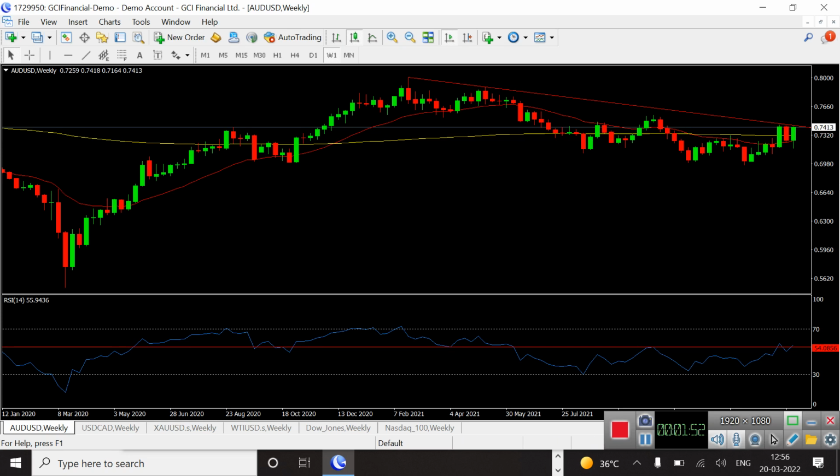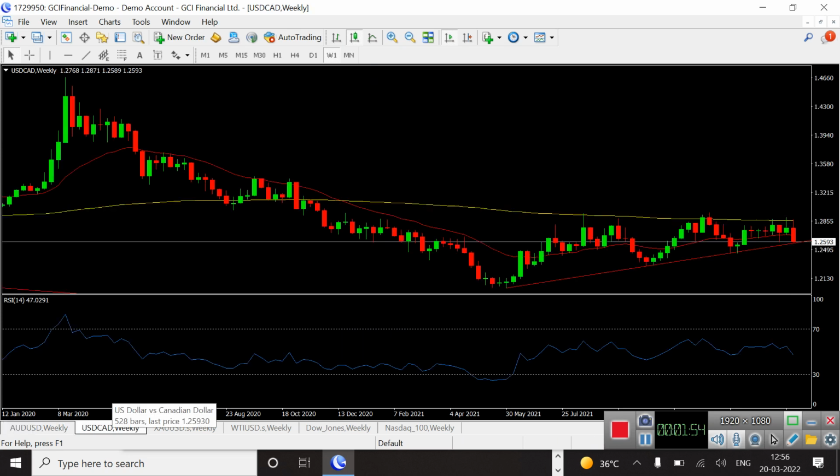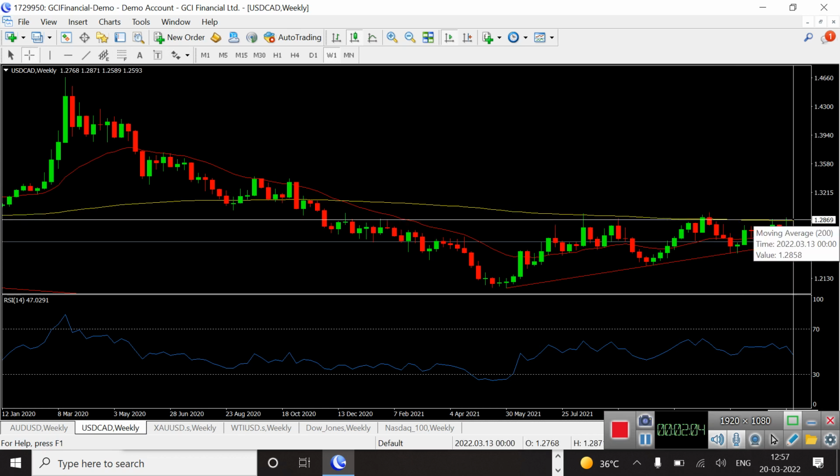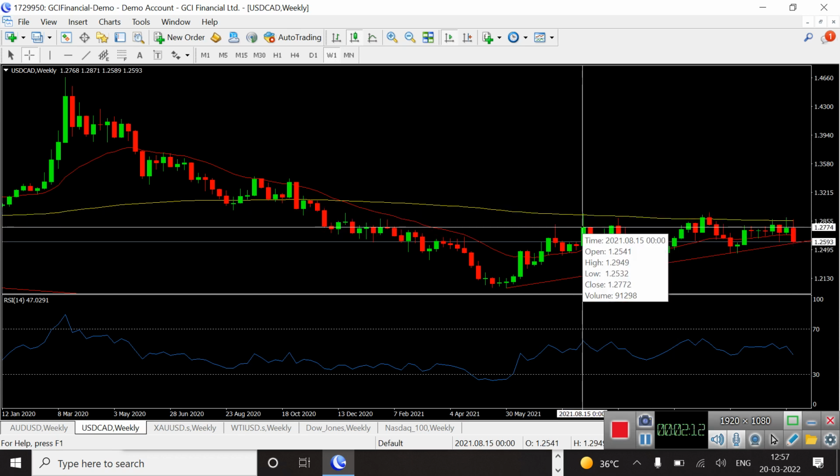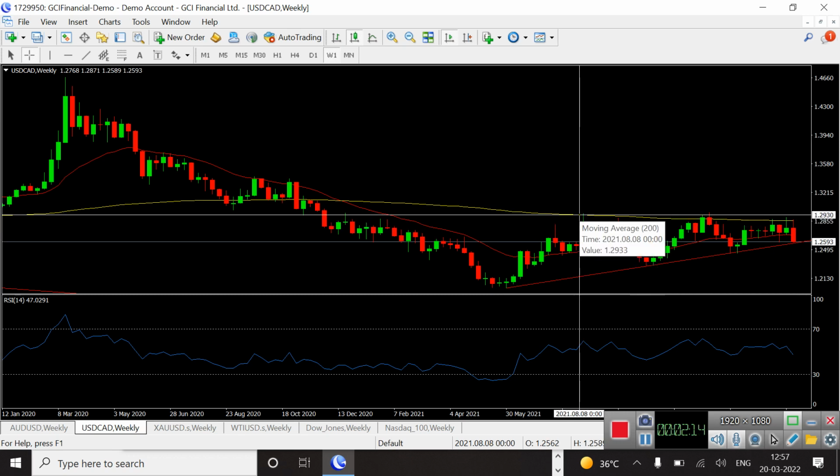Now coming to the USD CAD weekly chart. If you see the USD CAD weekly chart, it is not able to close above 200 EMA. You see, that is called 1.2858. It tries to close above, but it was not successfully closed. If you see over here, I have put the cursor on the 200 EMA, that is called 1.2931.